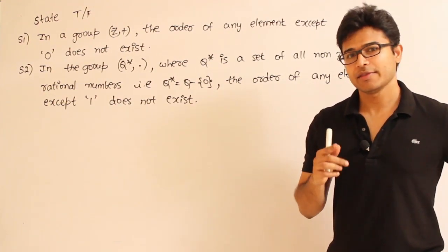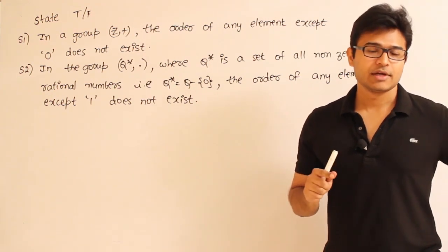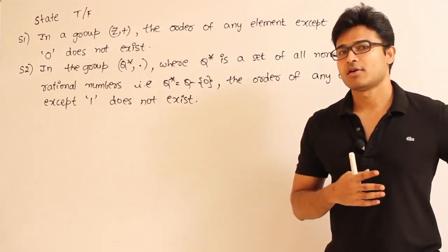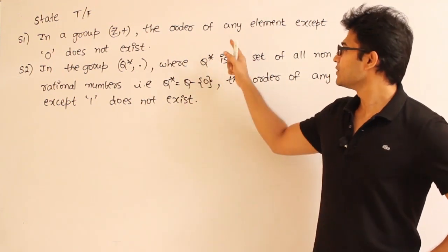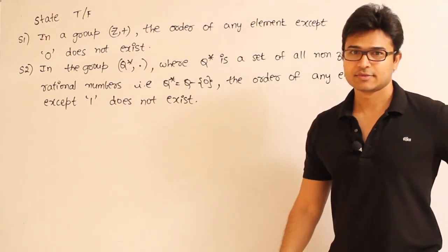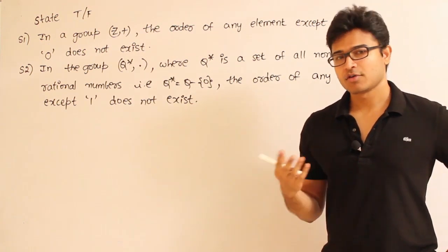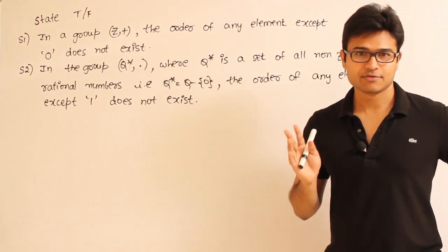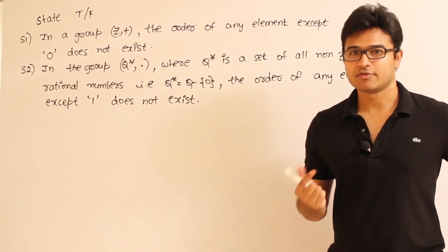In a finite group only, we get the order for every element, but in an infinite group there is no chance that we might get order for all the elements. But just see this, in the group Z comma plus, the order of any element except 0 does not exist. So that is true. Why? The order of the identity element 0 is always 1. Whatever the group is, finite or infinite, the order of the identity element is always 1.